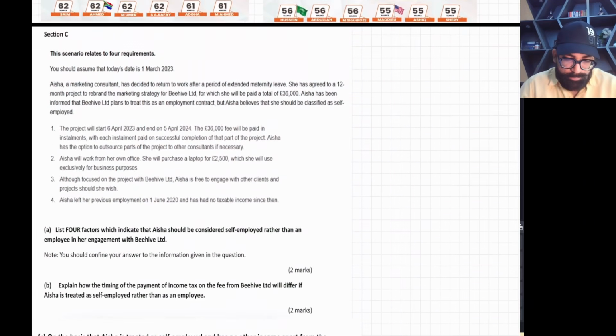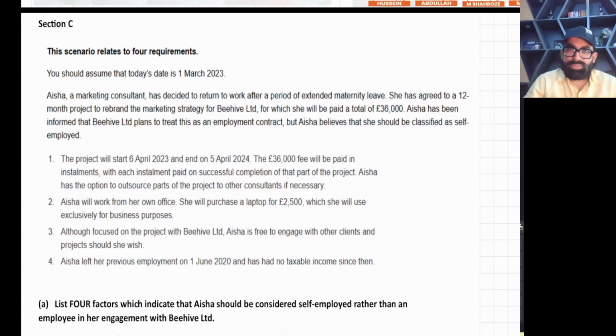Okay. Now, this is the question. The question says you should assume that today's date is 1st March 2023. Aisha, a marketing consultant, has decided to return to work after a period of extended maternity leave. So basically she was on leave, and now she wants to start working. She has agreed a 12-month rebrand project. Project means a one-off project.